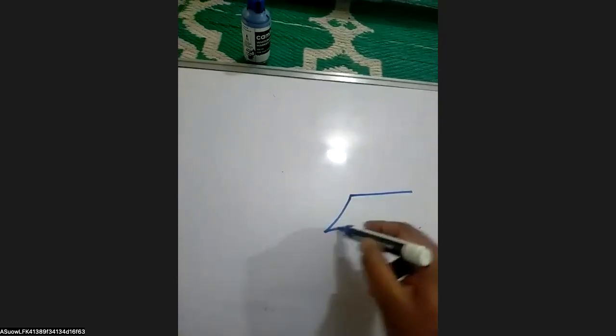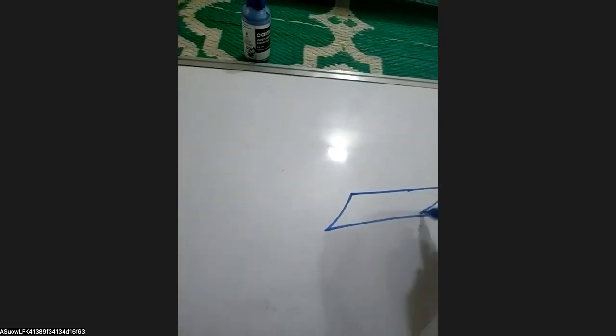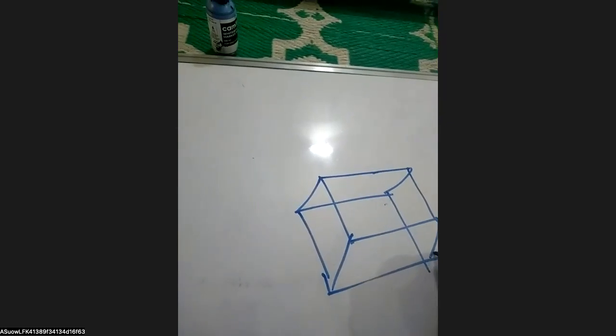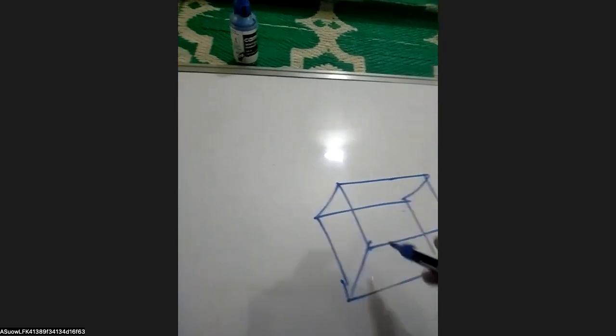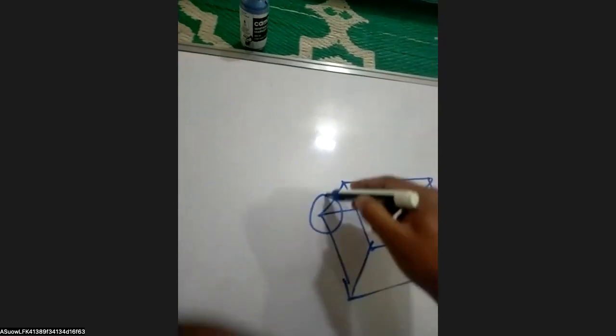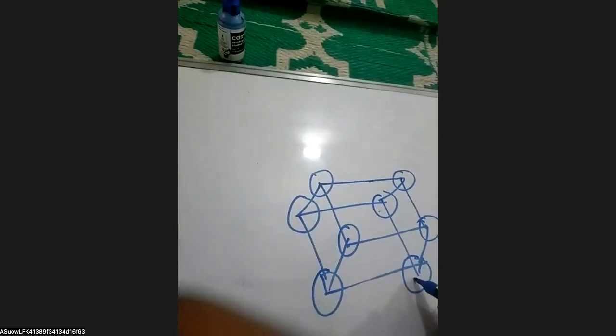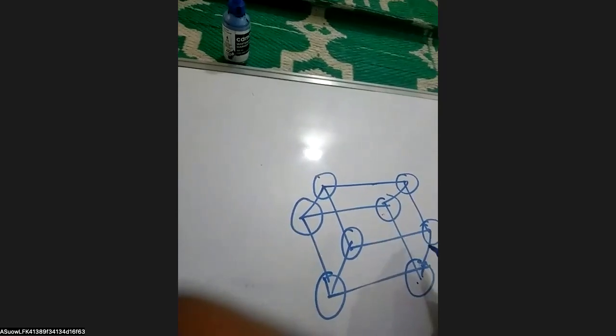Here the constituent particles are present only at the corners, and each corner gives only 1/8 of the contribution. So the whole atom present is 1/8 into 8, so only one atom is present in case of the primitive unit cell. And there are the different unit cells like the primitive, body centered, face centered, and end centered.